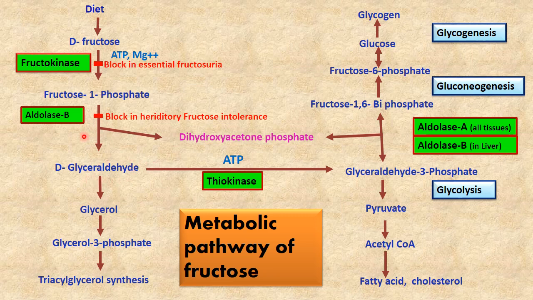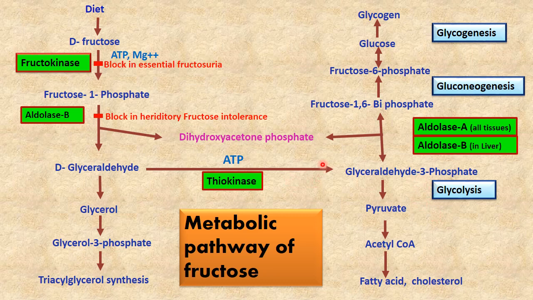In the same way, glyceraldehyde now has 3 pathways. One, it may synthesize triacyl glycerol, with the synthesis of glycerol and glycerol 3 phosphate, and finally get converted into triacyl glycerol. The second pathway, in the presence of thiokinase enzyme, this glyceraldehyde is converted into glyceraldehyde 3 phosphate. Now this glyceraldehyde 3 phosphate will synthesize pyruvate, or it enters glycolysis. From pyruvate it will synthesize acetyl coenzyme A, or the TCA cycle will run, or it may synthesize fatty acid and cholesterol. So it may enter glycolysis.